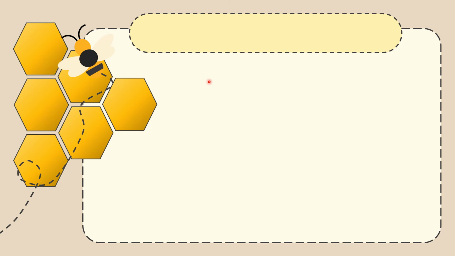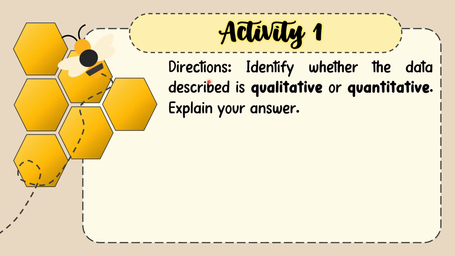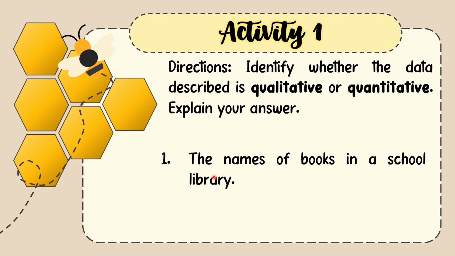Okay, now let's have an activity. Directions: Identify whether the data described is qualitative or quantitative. Explain your answer. For number one, we have here the names of books in a school library. The data being asked here are names, and this does not involve numbers. So our answer for number one is qualitative.